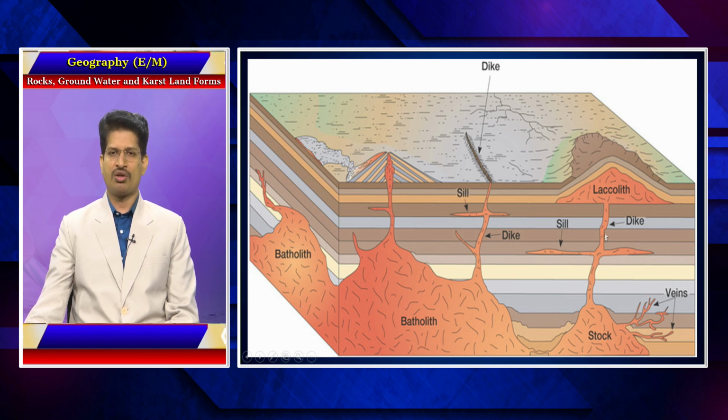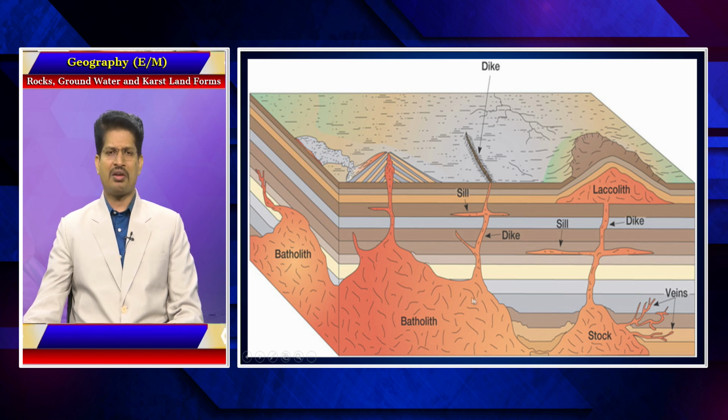If the solidified rock is in a vertical form, we call it a dike. So when it is horizontal, it is a sill. When it is vertical, we call it a dike. But the reason for the formation is the solidified magma. When it is dome-shaped, it is known as a laccolith. A larger structure solidified from magma is known as a batholith, which sometimes runs across hundreds of kilometers. A small batholith is known as a stalk.